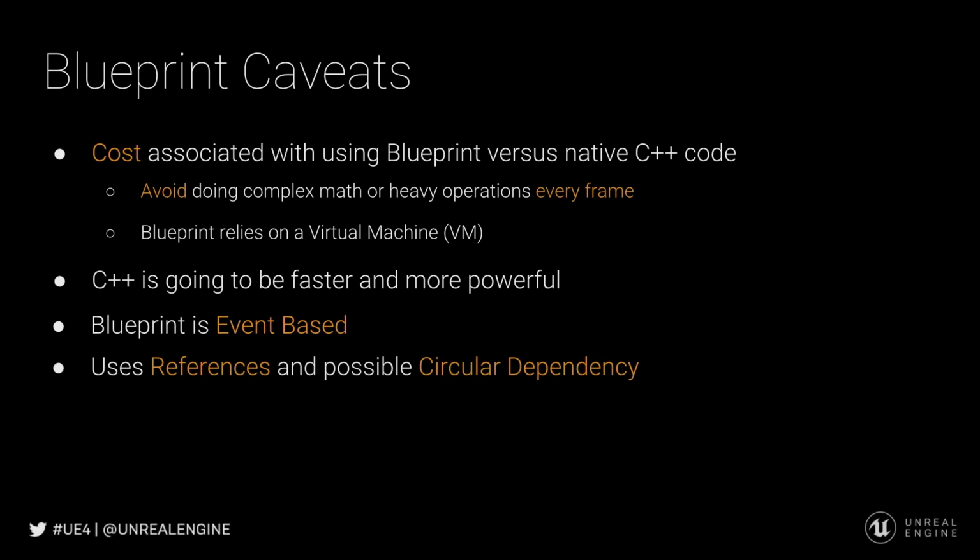And finally, I've saved this one for last, as this is the one that you will probably encounter the most when first starting to work with Blueprint: Blueprint uses references to access data and functionality between multiple Blueprints. So if you're not careful, you could run into situations where you return an invalid reference, which would produce errors. There's also the possibility of running into circular dependency issues, which I'll come back to in a moment. But first, let's take a look at how references work.